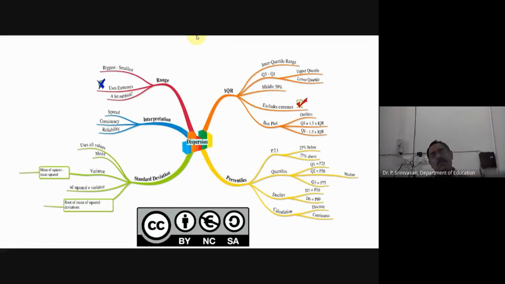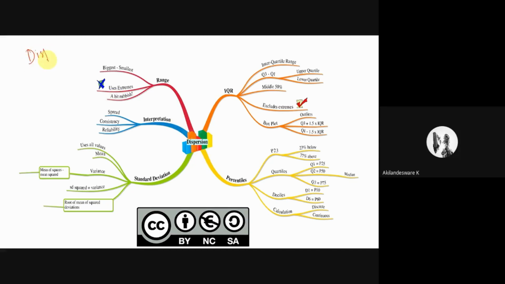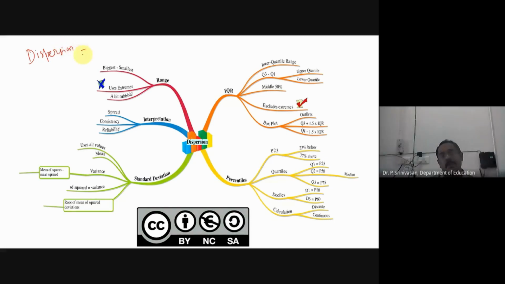Up to last class, we have seen different measures, which we call measures of central tendency. Now we are seeing measures of dispersion. What do we mean by dispersion? Diverging from a single source. Yes, diverging or spread. How far the scores are spread? That is what we are going to look into in this category.